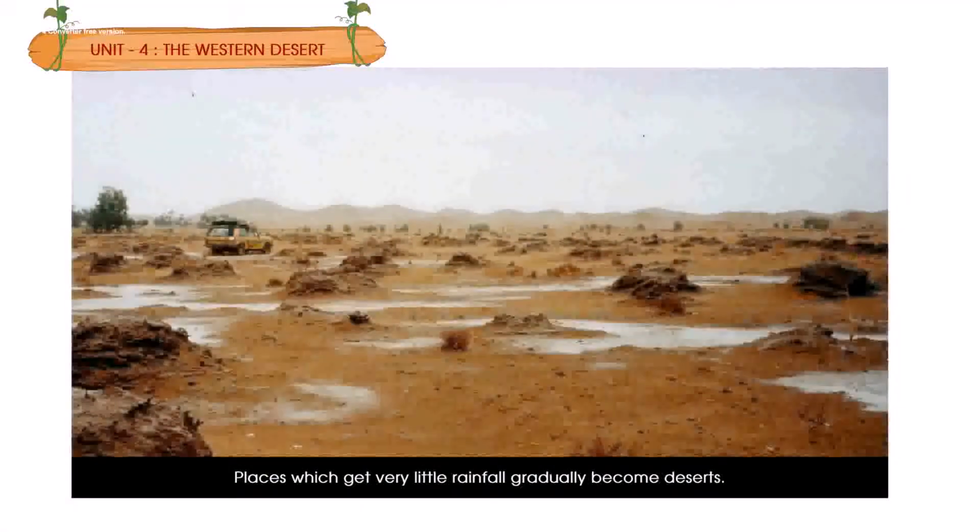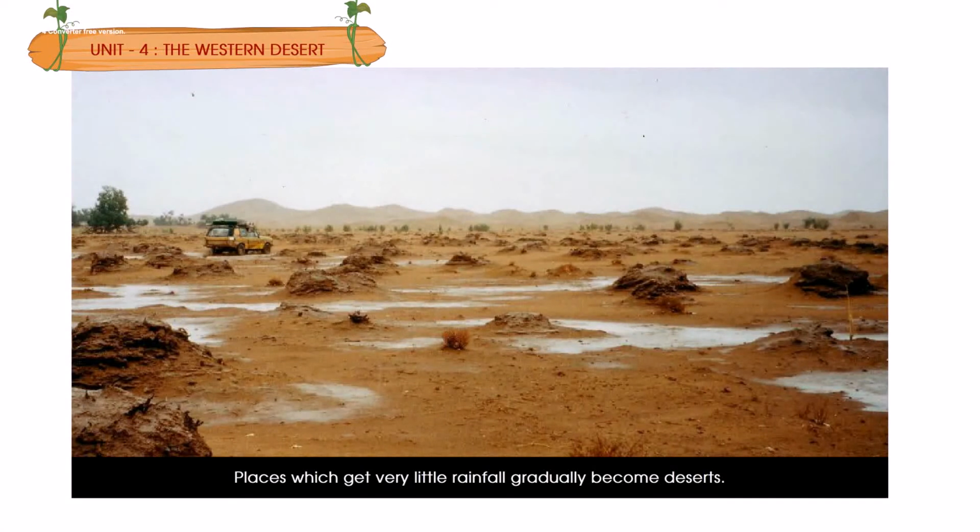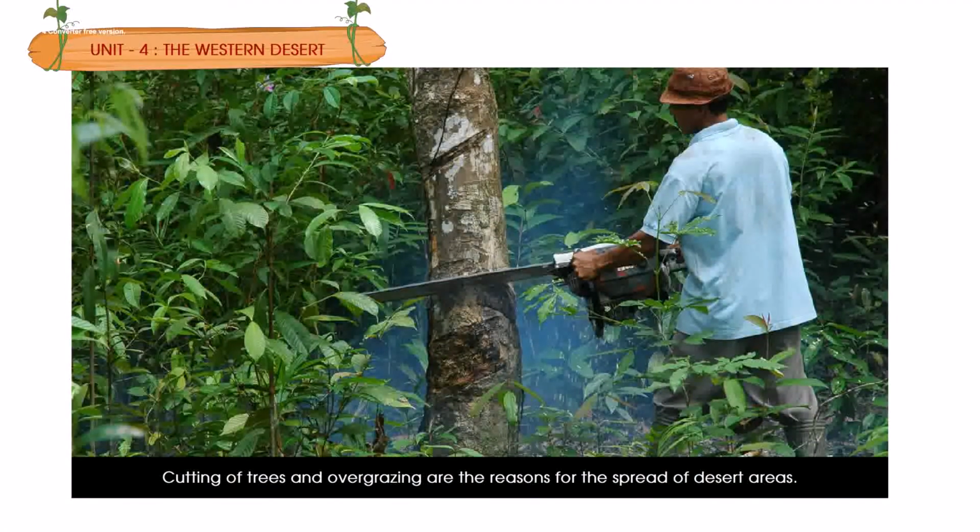Places which get very little rainfall gradually become deserts. Cutting of trees and overgrazing are the reason for the spread of desert areas.